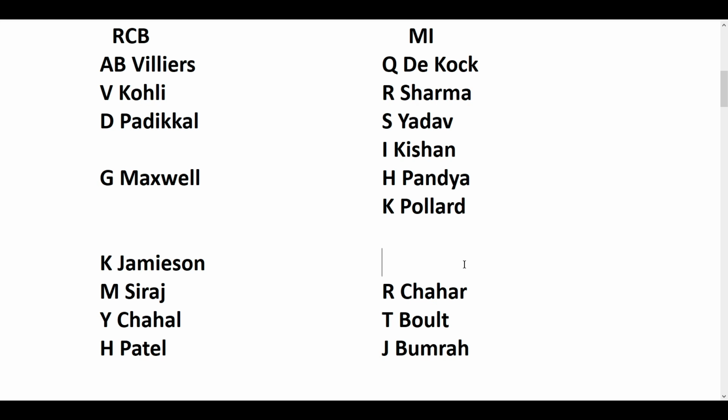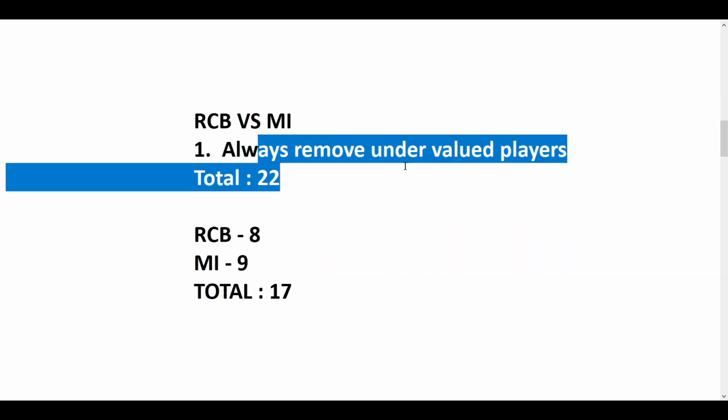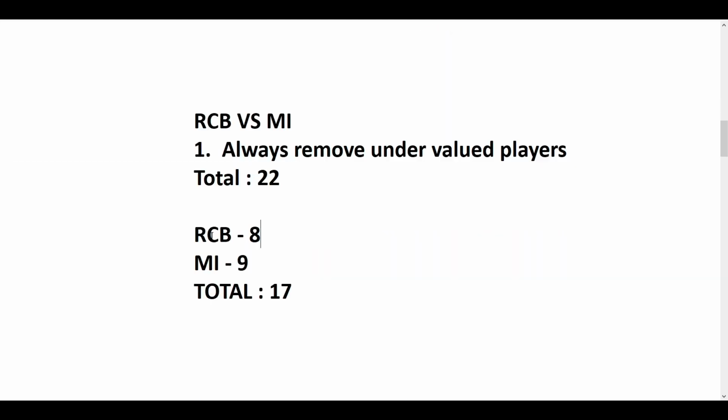This is the first tip, guys. So we need to remove undervalued players. That means the players who cannot perform well, you need to remove before generating the teams. That is the first tip. So you can see always remove undervalued players. We can see I have removed 3 players from RCB and 2 players from Mumbai Indians. Total we got 17 players.